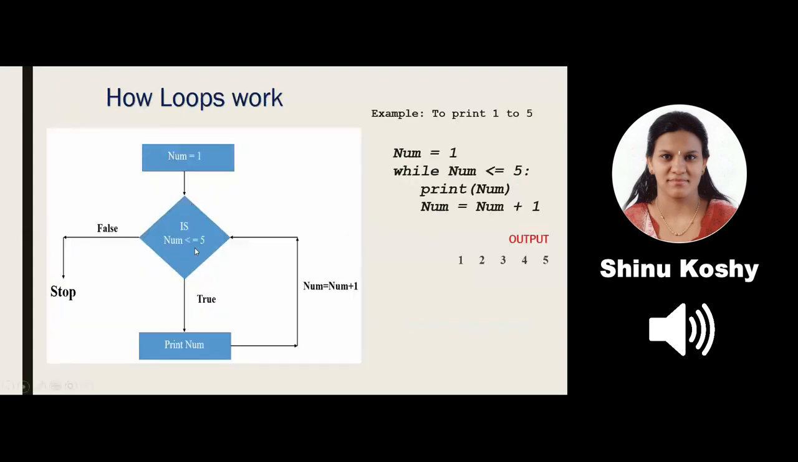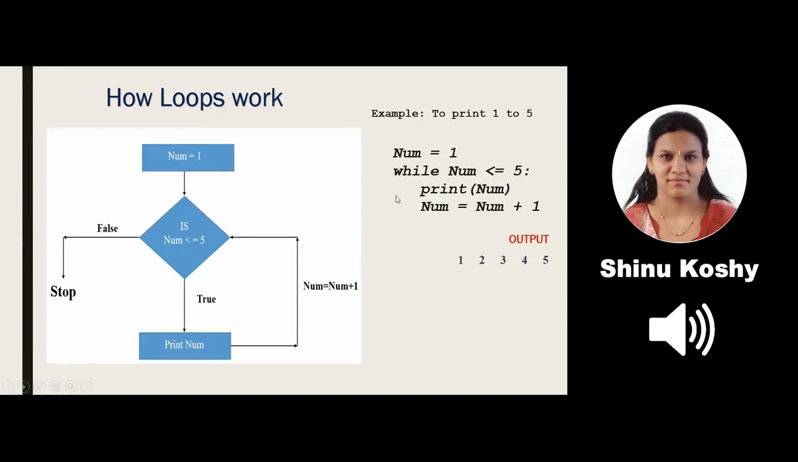Now let us look at an example: printing the numbers from 1 to 5. What is my starting number? 1. So I initialize num, which is a variable, to 1 because I want to print from 1 to 5. I say num equal to 1. That is the initial value.